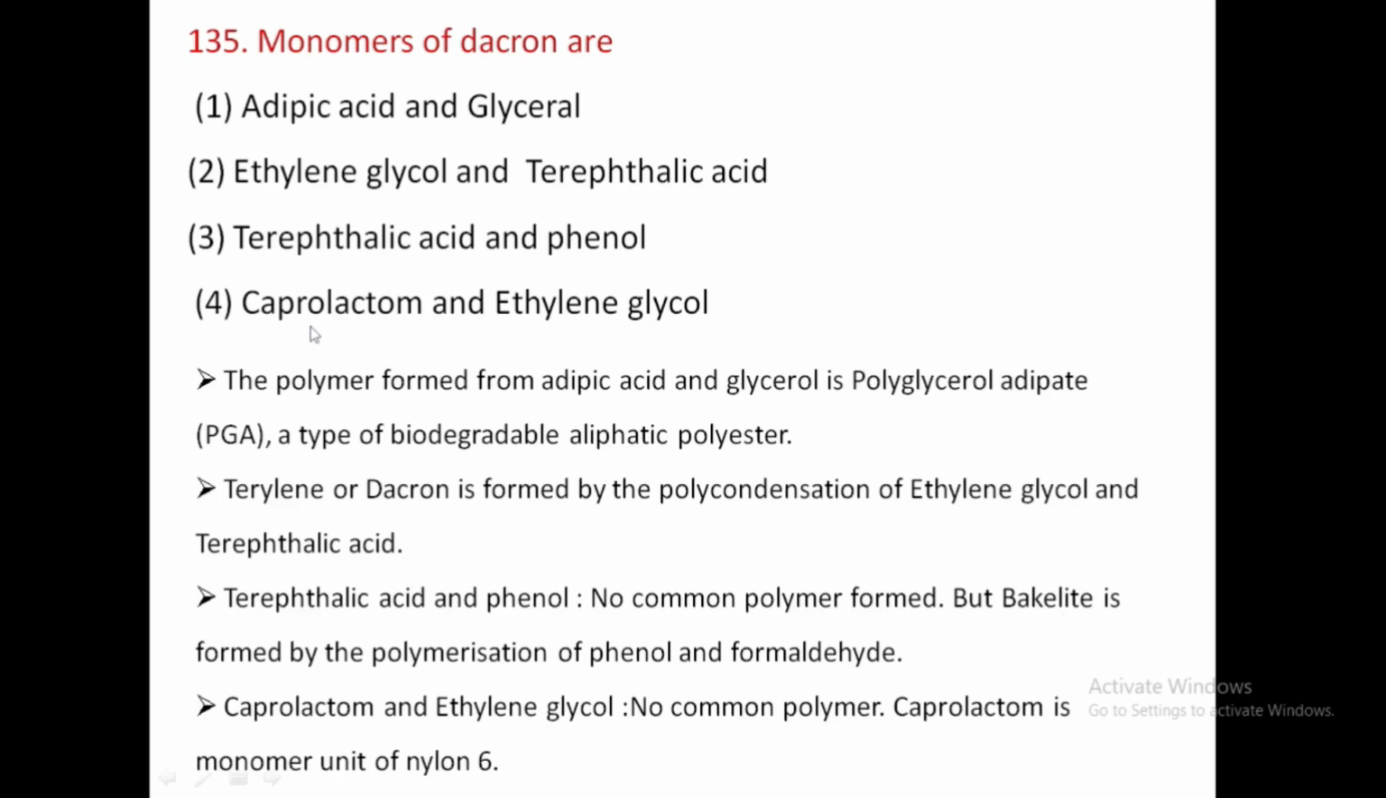And caprolactam and ethylene glycol, this is the fourth option. There is no common polymer formed by the combination of caprolactam and ethylene glycol, but caprolactam is a monomer unit of nylon 6. When caprolactam is heated at about 543 Kelvin in the presence of water, the nylon 6 polymer will be formed. Here option 2 is correct, that is ethylene glycol and terephthalic acid.